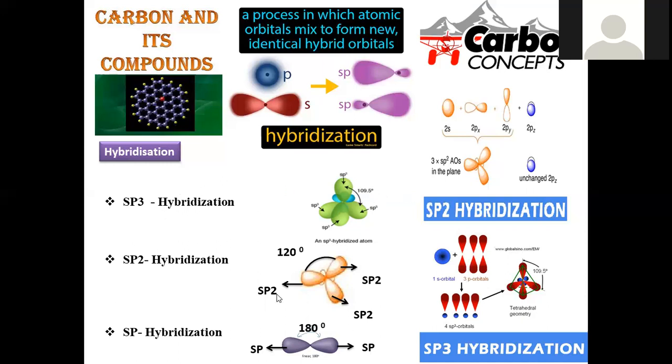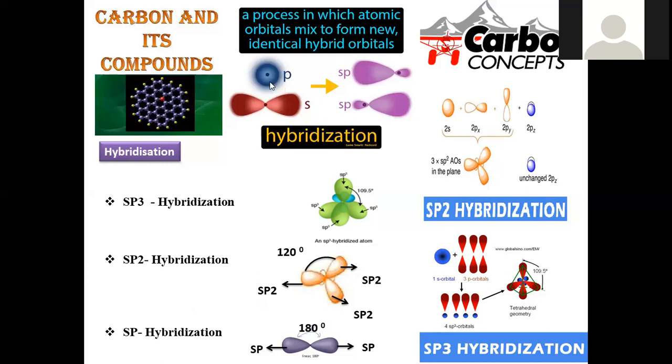When we move on to sp2, one s orbital and 2 p orbitals are mixed, and sp2 hybridization is possible. 1, 2, 3 sp2 hybrid orbitals, and the angle between two consecutive orbitals is 120 degrees. Being planar in nature, sp2 hybridized orbitals impart a 120 degree angle.